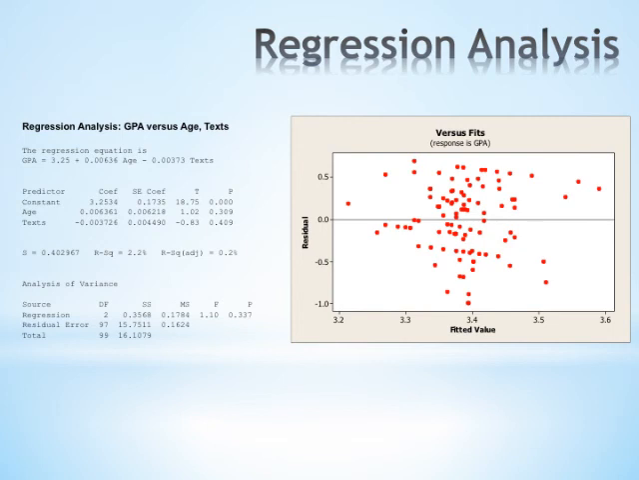Further problems with the model arise when looking at the graph of residual versus fits. The data does not fall randomly across the graph, and instead fans out at the top, with very few points towards the bottom of the graph.